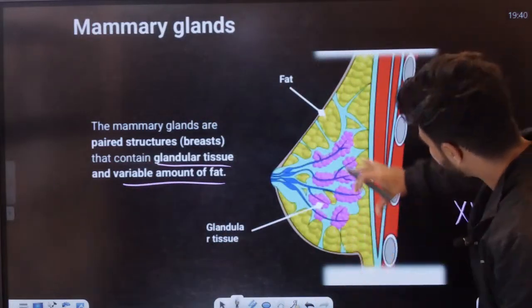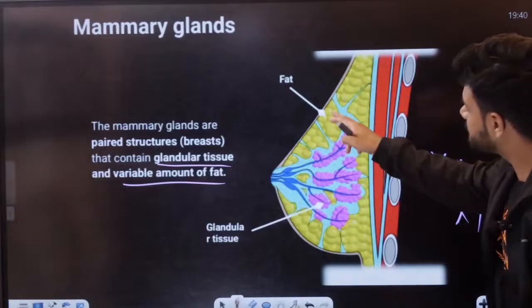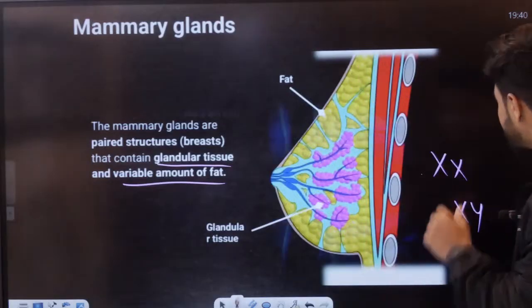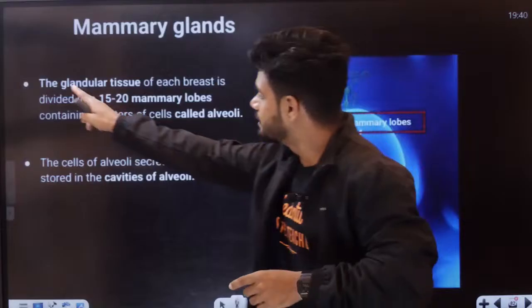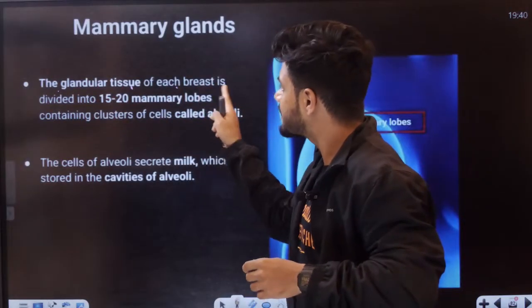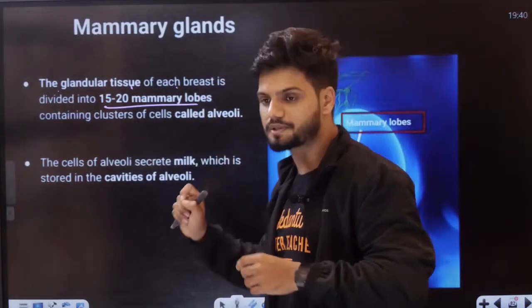Okay, so here we have glandular tissues everywhere and a variable amount of fat everywhere. Okay, now students, the glandular tissue of each breast is divided into 15 to 20 mammary lobes.